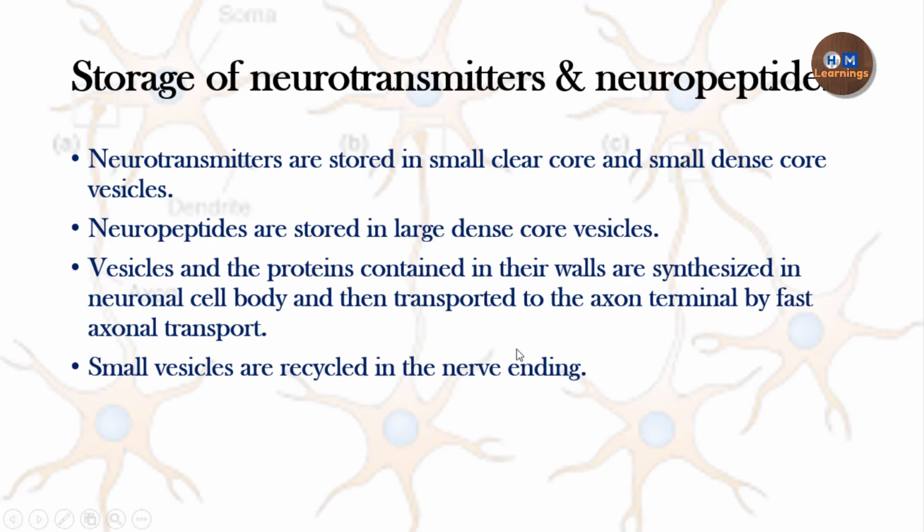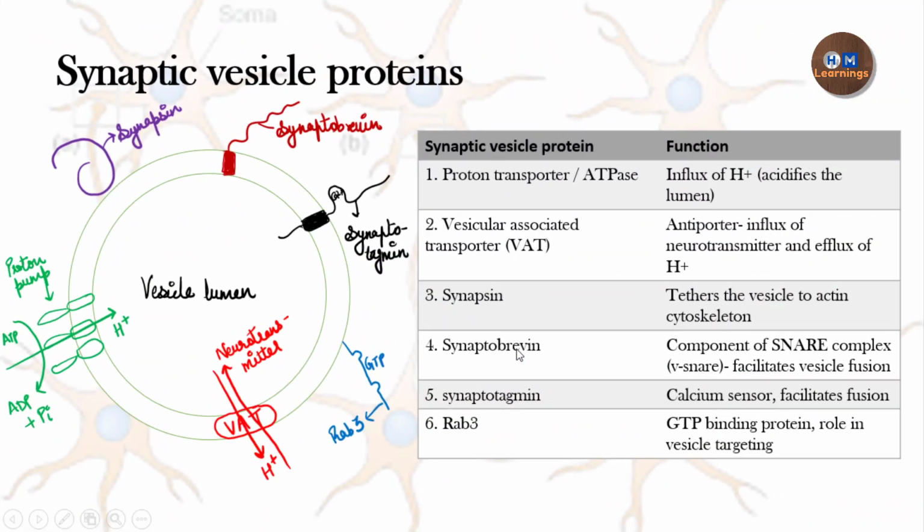Okay, then before moving on to the next step of the neurotransmission, that is the release of the neurotransmitter, we need to understand what the different synaptic vesicle proteins are, meaning the different proteins which are present on the vesicular membrane, because it will really help us to understand the release of neurotransmitter step and